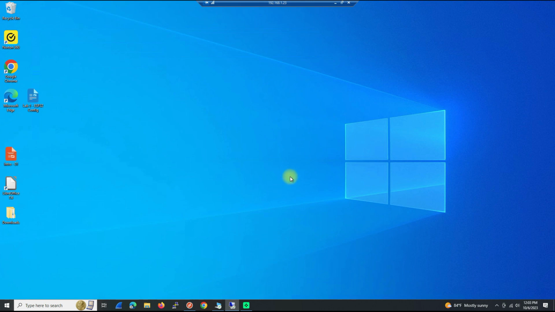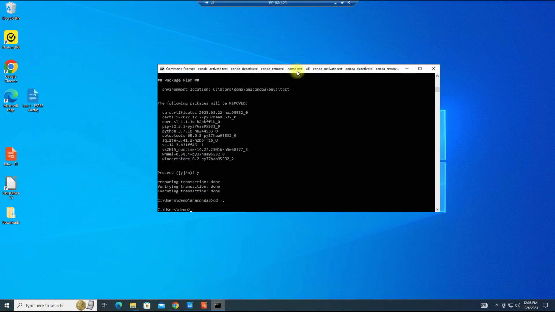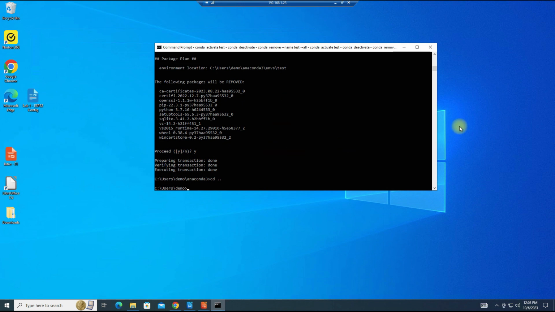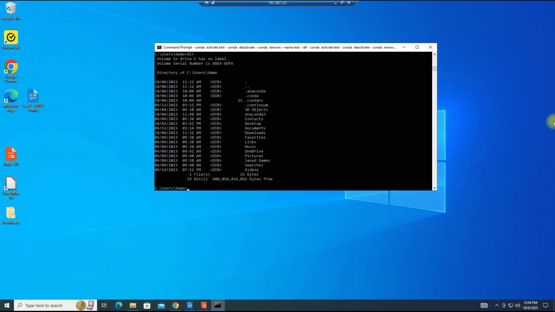So we'll need a command line, and we'll do it from the command line. We've opened this up to our home directory. There's an option to add Anaconda to your path on your system. It recommends not doing it because it can create issues with the system or other applications. So I didn't do it.